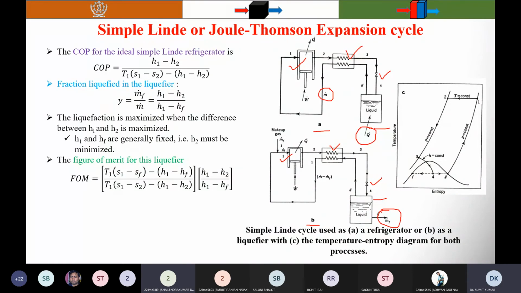So now you can see that the returning gas has a mass flow rate of m minus m_f, not m. That's why we need to give makeup gas, so that when it enters the compressor, the mass flow rate is m. That's why I added the mass flow rate m_f of gas to the returning stream. So this is the basic difference between the refrigerator and the liquefier. Okay, thank you.